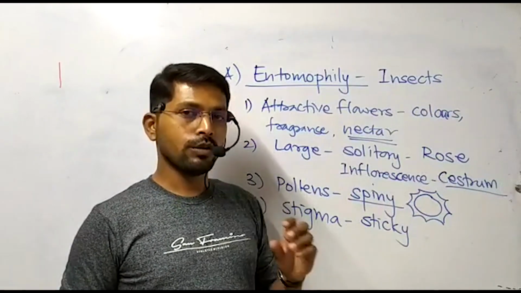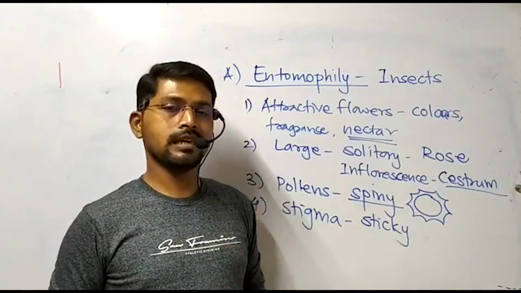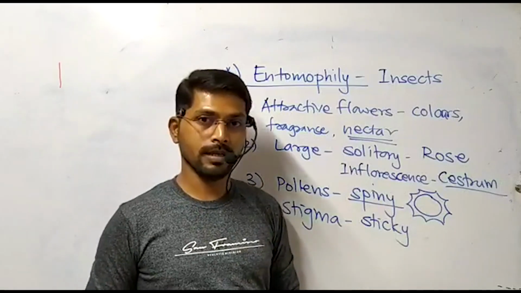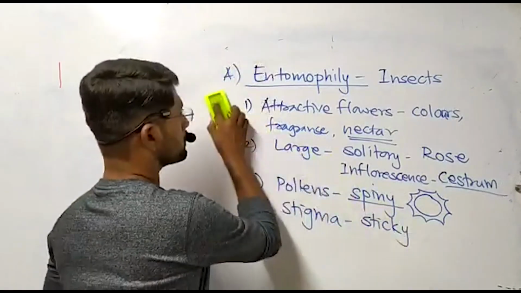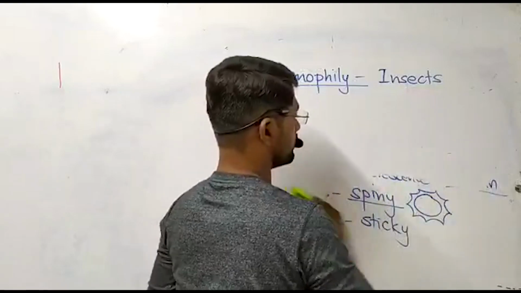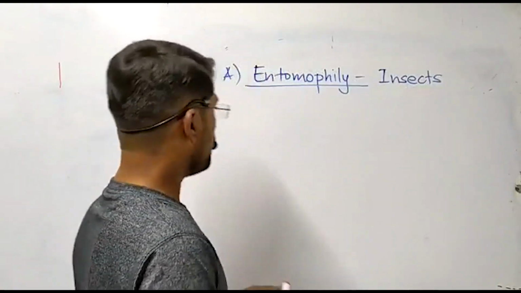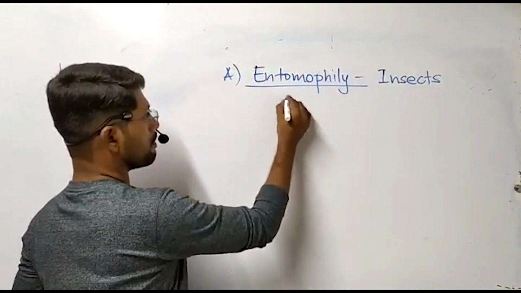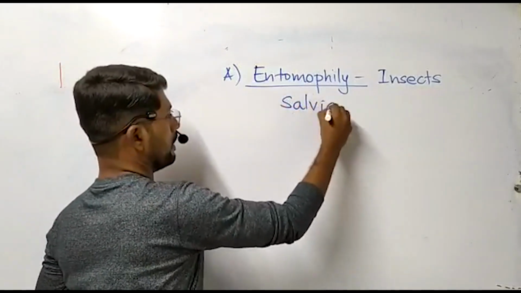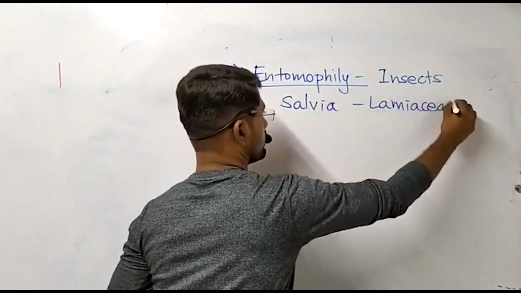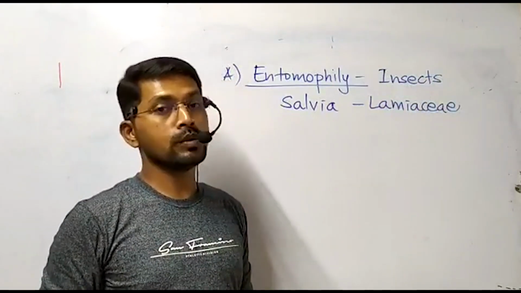With this, we are going to explain the very classic example of entomophily, and the name of the plant is salvia. The plant salvia belongs to family Lamiaceae, the Tulsi family.